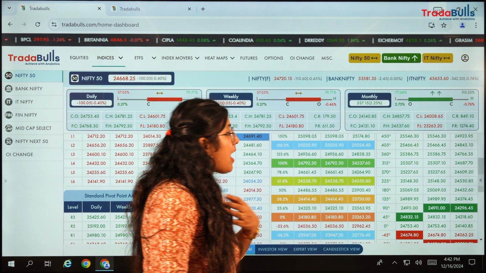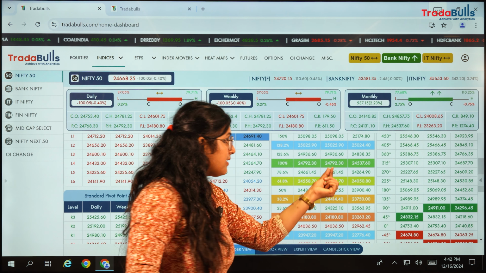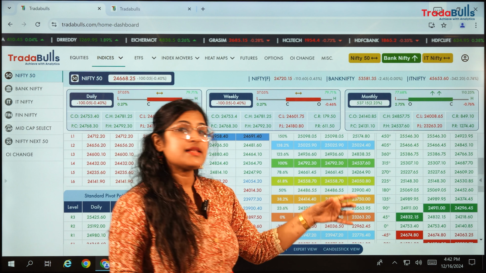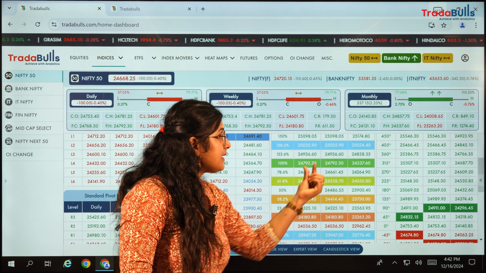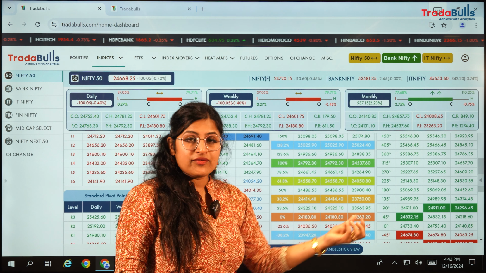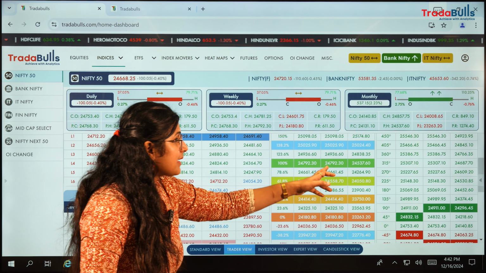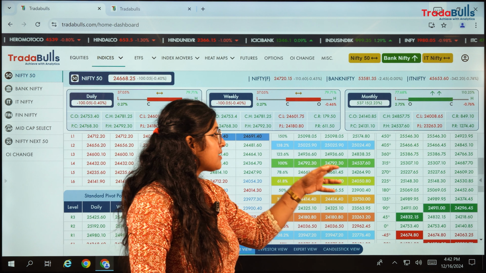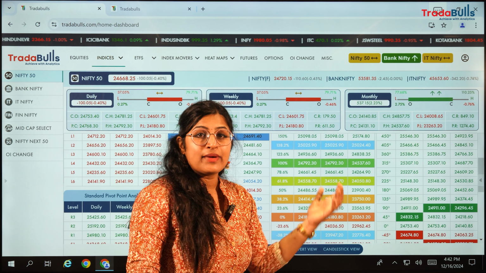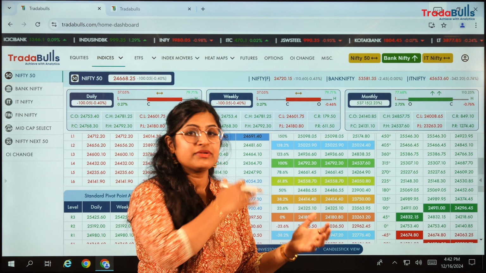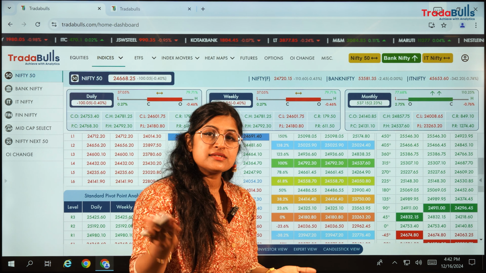So our ideology is that whenever the market closes above 24,792, there are high chances the market will take upward momentum. Otherwise, since at any resistance point there will be profit booking or a reversal of the market trend, if the market has to reverse, it might take the reversal at this resistance of 24,792. If it is reversing, it will not constantly fall; it will take some support point down there and reverse the falling trend.